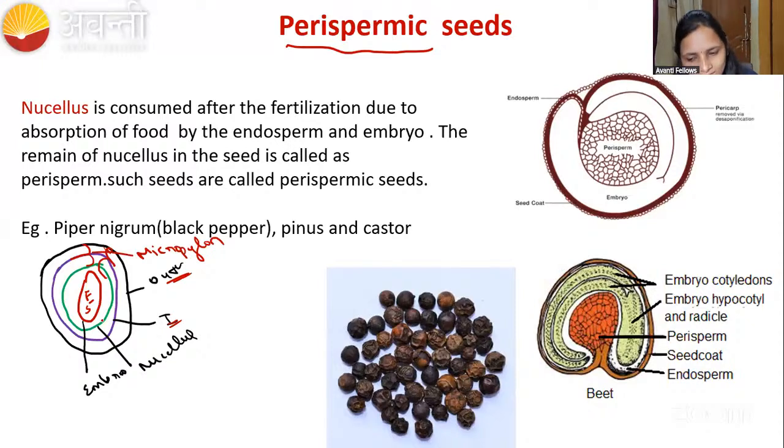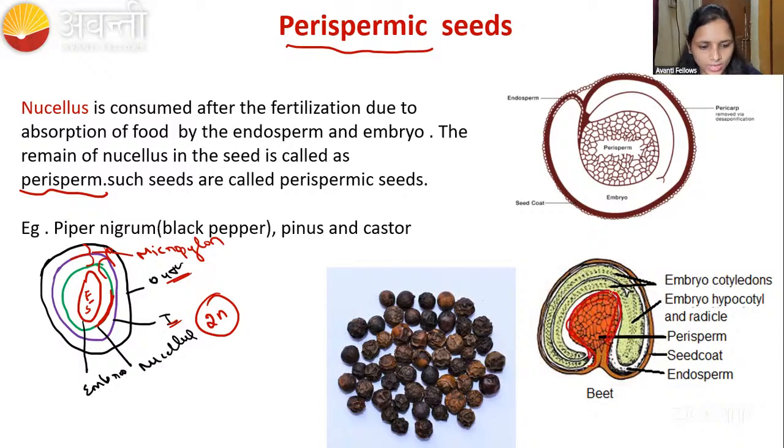After fertilization, the nucellus is usually consumed by the endosperm, because the endosperm goes on dividing, and at that time the nucellus degenerates. But in some seeds the nucellus persists. This nucellus is diploid. After fertilization, the persisting nucellus is called perisperm. In this diagram, you can see the perisperm inside that persists after fertilization.